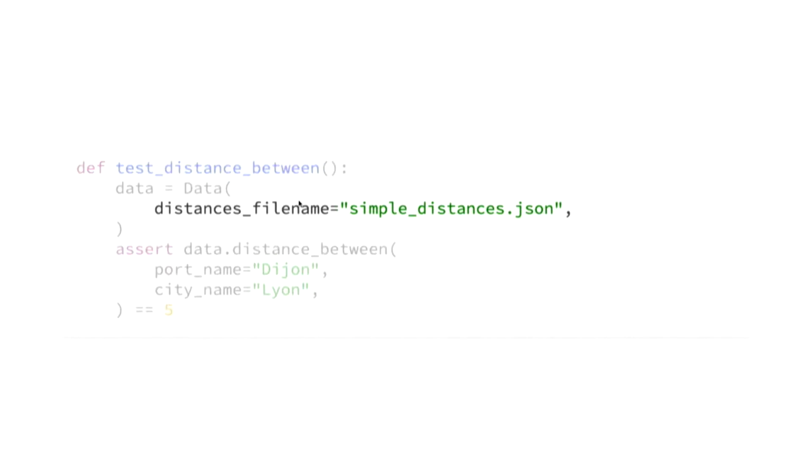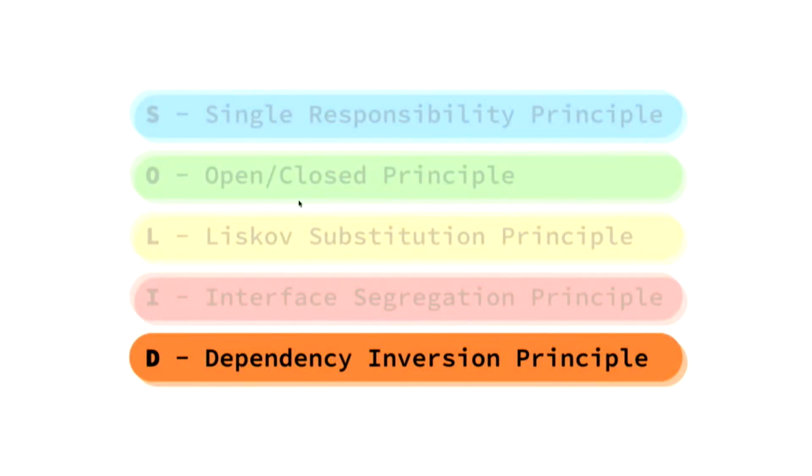As in our test, we can just create the file to test against. But it may become really hard to test the functions of a class like this, as different files will be needed to be created for every test. Not only that, but it's not clear what's inside these files. If you haven't noticed, this is because it violates the Dependency Inversion principle.